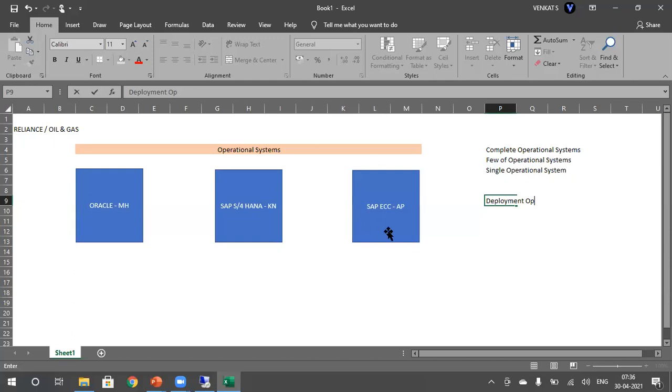Okay, so now what are the various possible deployment options available? So let's take these two scenarios. Complete operational systems or few of the operational systems. Now, let me reduce the size of this.